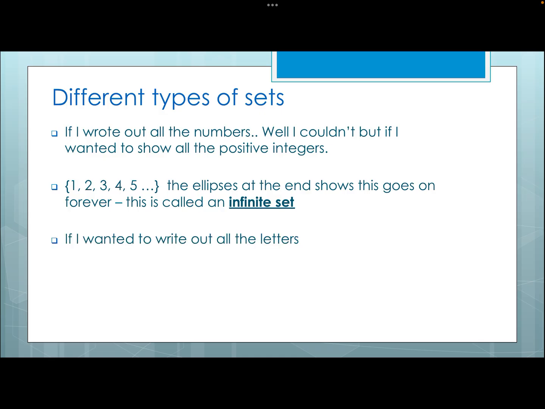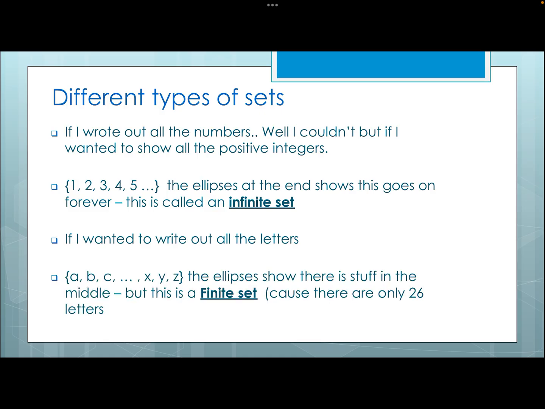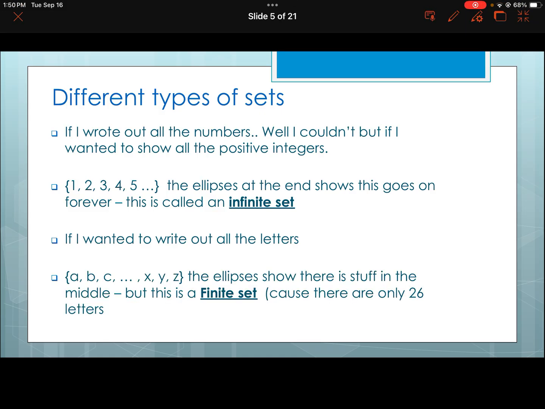If I wanted to write out all the letters, though, I might go A, B, C, dot, dot, dot, X, Y, Z. And here, the dots in the middle don't mean it goes on forever. It means that I've shown you what's going to be in here, and I'm hoping you can fill in the middle. I don't need to fill it in. The ellipses show that there is stuff in the middle, but it's not infinite. It's a finite set, finite being the opposite of infinite. And because we know there are 26 letters, it definitely has a finite number.